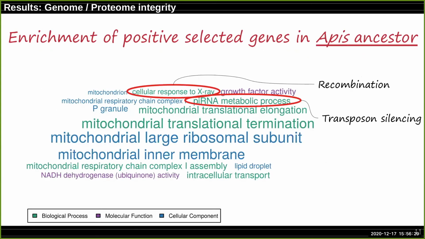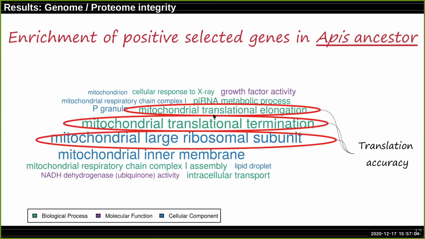So when we look back at the Apis ancestors, we find also two pathways to be fast evolving: cellular response to X-ray, which is basically the mechanism to repair double strand breaks, which is known to be involved in recombination, which might explain the high recombination rates in honeybees. We also found piRNA metabolic pathway to be enriched of fast evolving genes, and we know that piRNAs are primarily used for silencing transposons, which also could explain the transposon depleted genomes in honeybees.